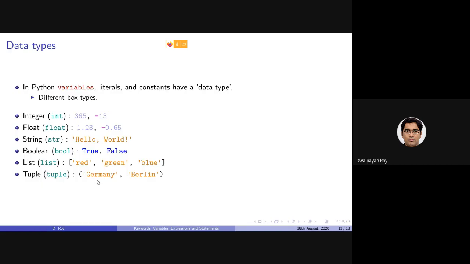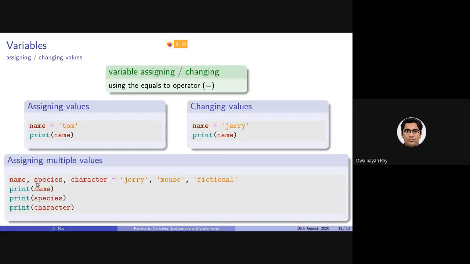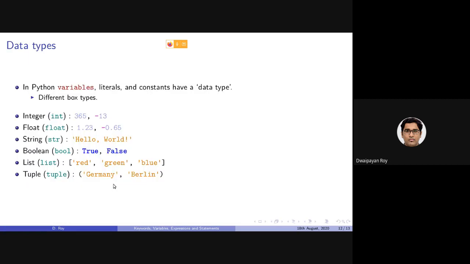So as you can see, all these values that I have assigned to variables here are of type strings. There are other types of values as well. The types are basically the different types of box. As you can understand, a variable or a container that is designated to store one integer value is not sufficient to store a string.